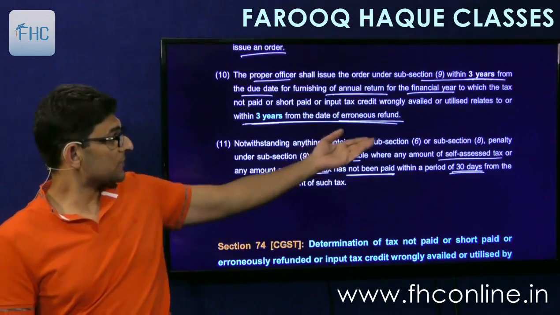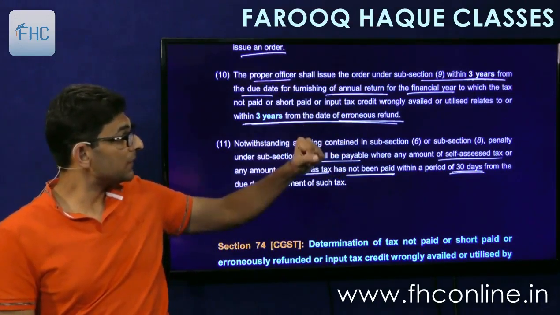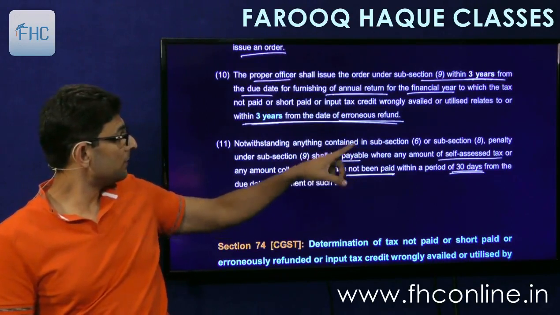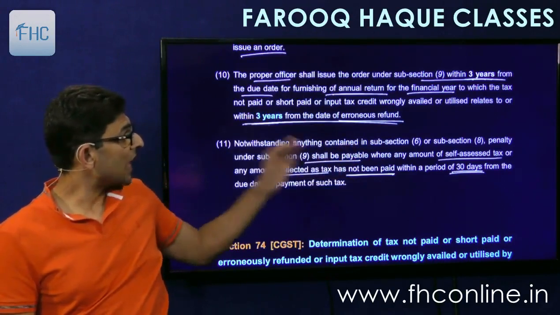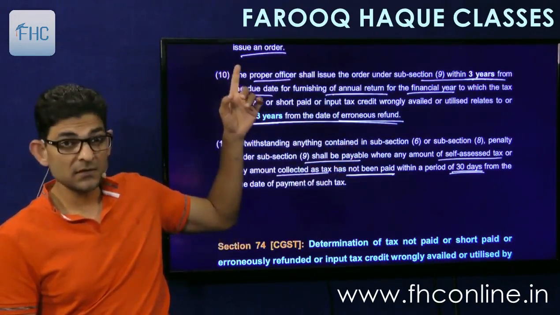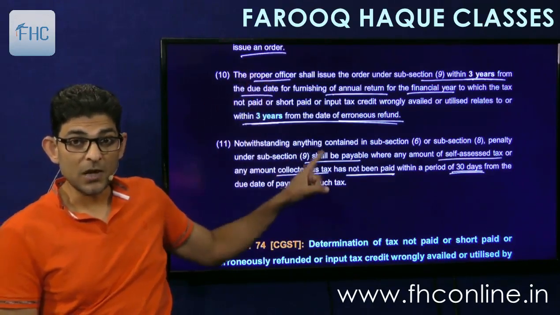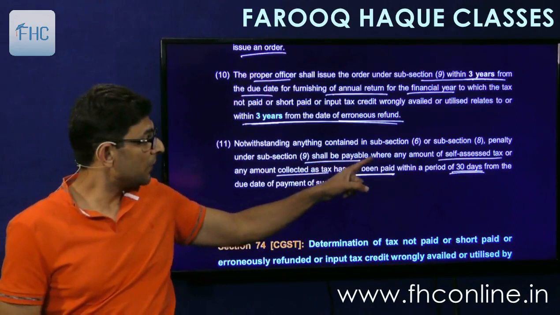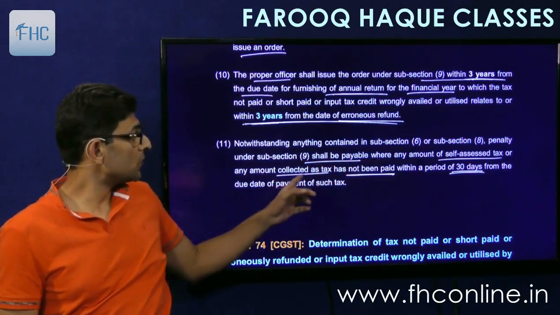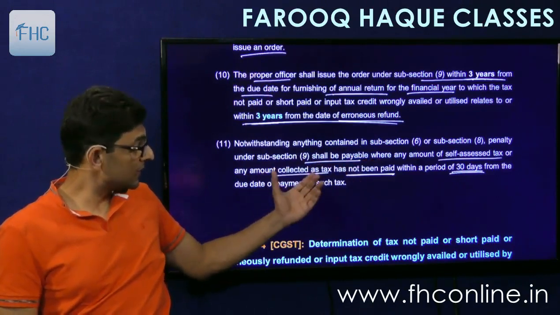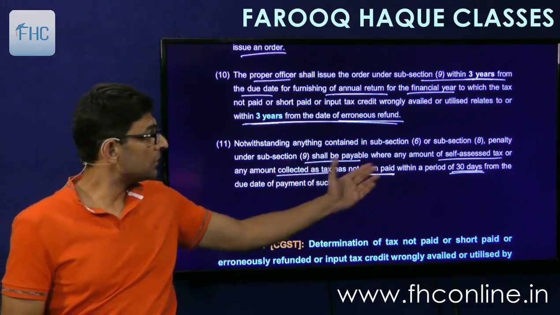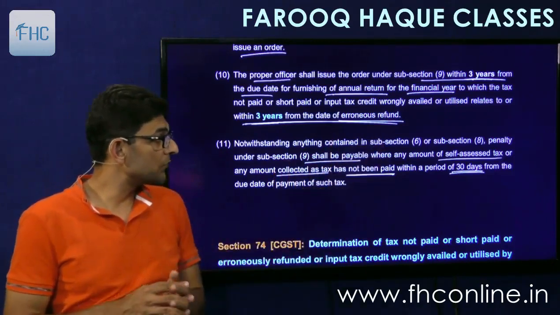Now subsection 6 and 8 said that you are not liable to penalty, but here it says that penalty under subsection 9 shall be payable. This penalty that we have seen, 10% of tax or 10,000 rupees, whichever is higher, shall be payable where any amount of self-assessed tax or amount collected as tax has not been paid within the period of 30 days.